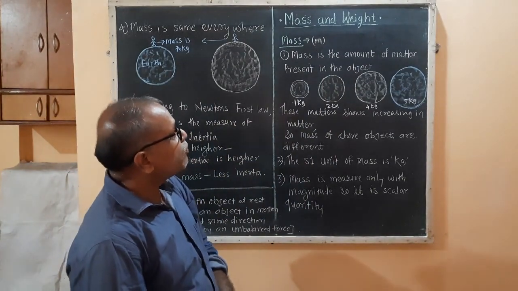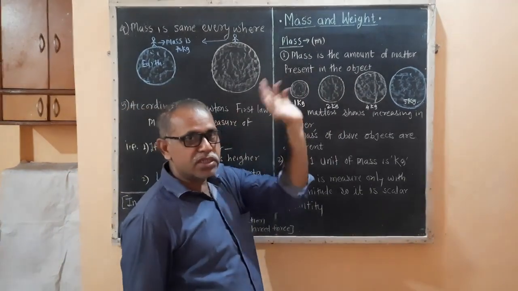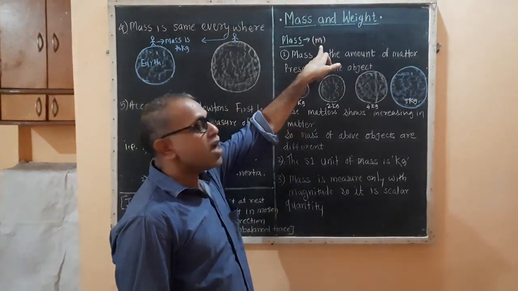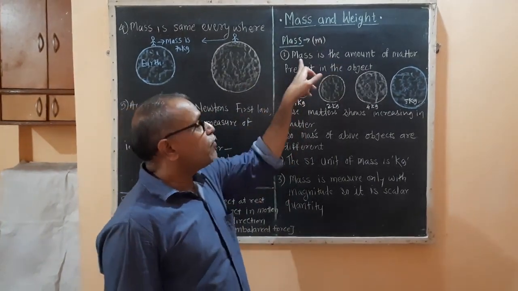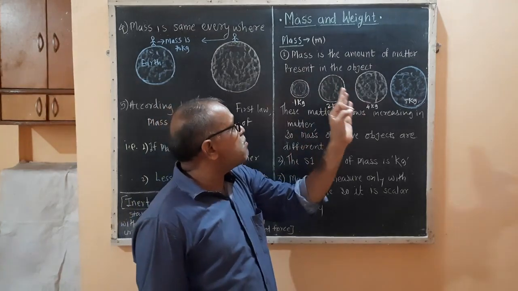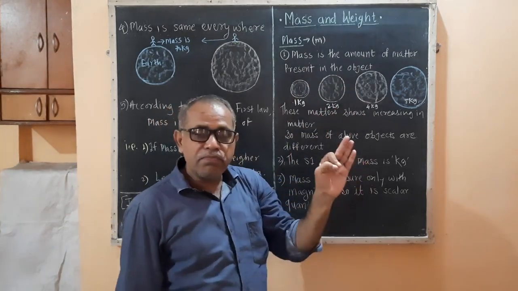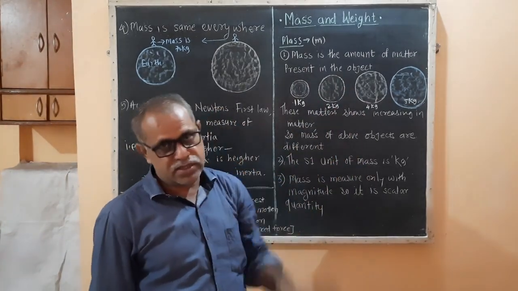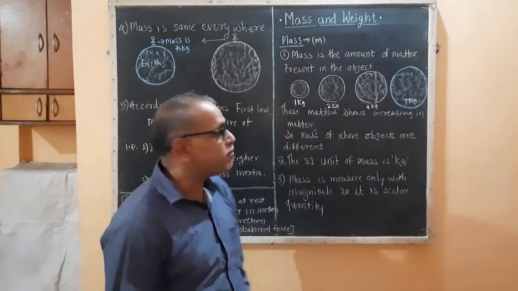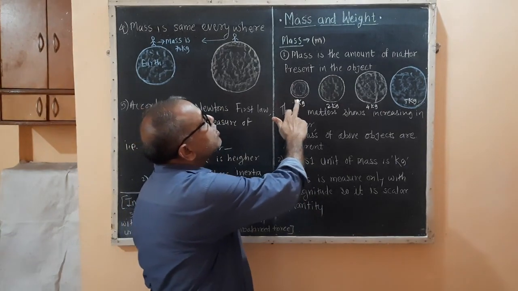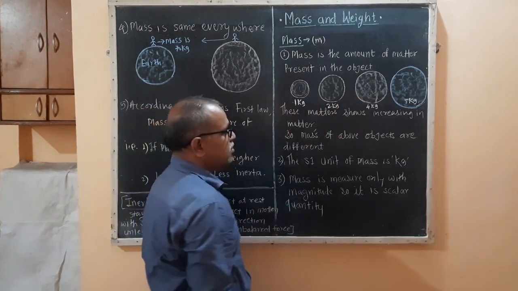Okay, now come to the first point, that is the mass, which is denoted by small m. Mass is the amount of matter present in the object. Is it clear? Now here I have shown these four objects.